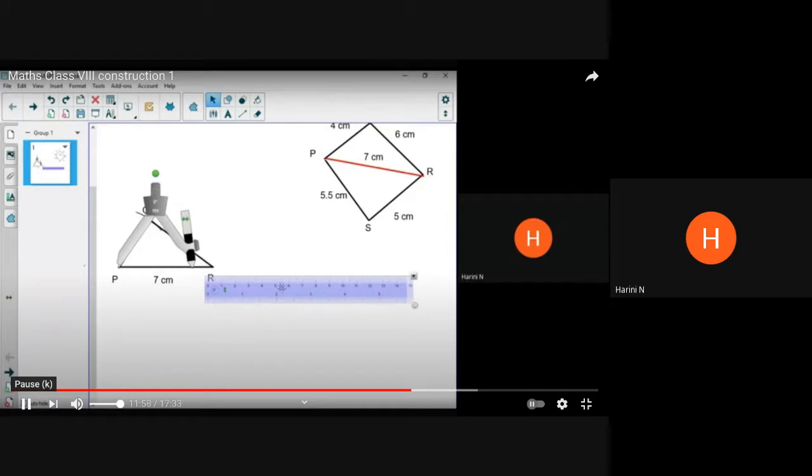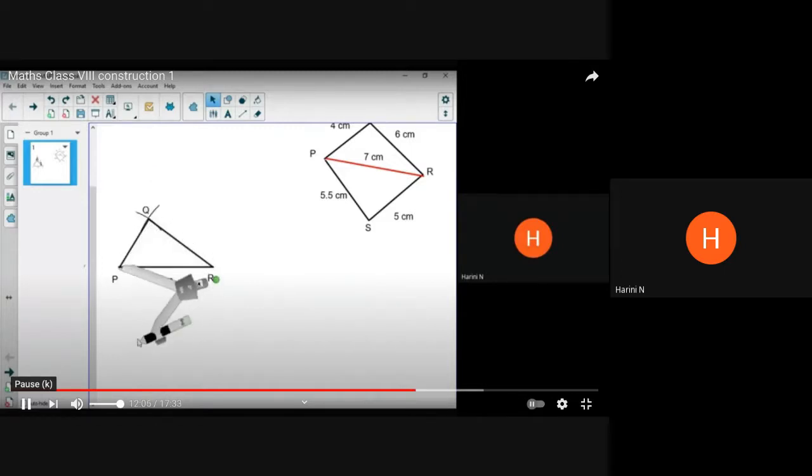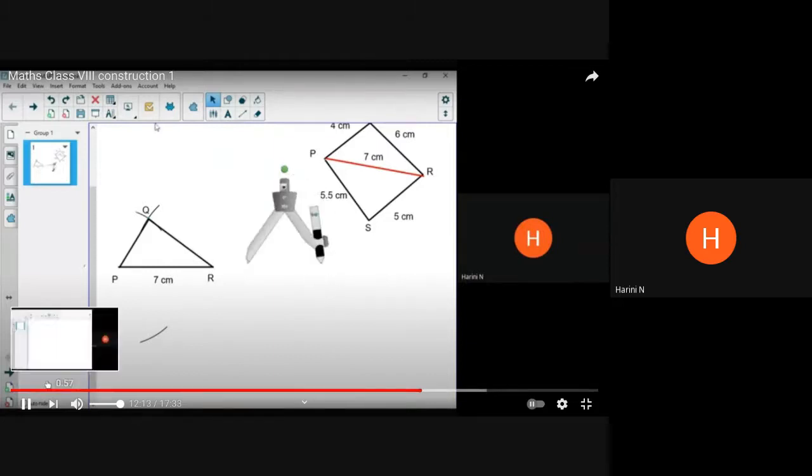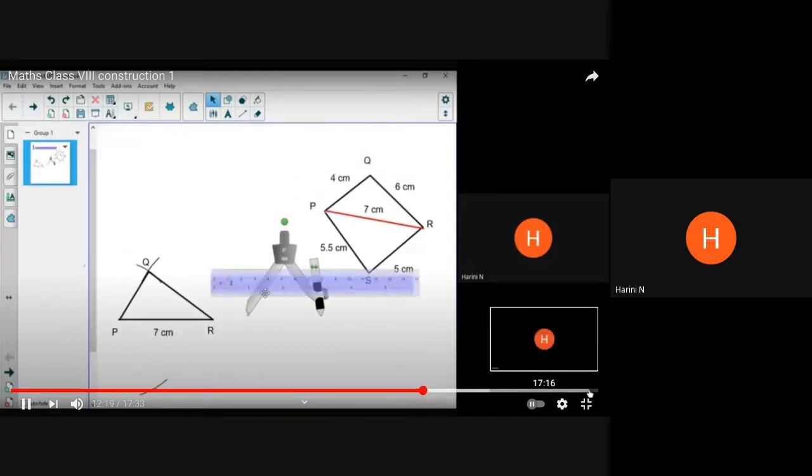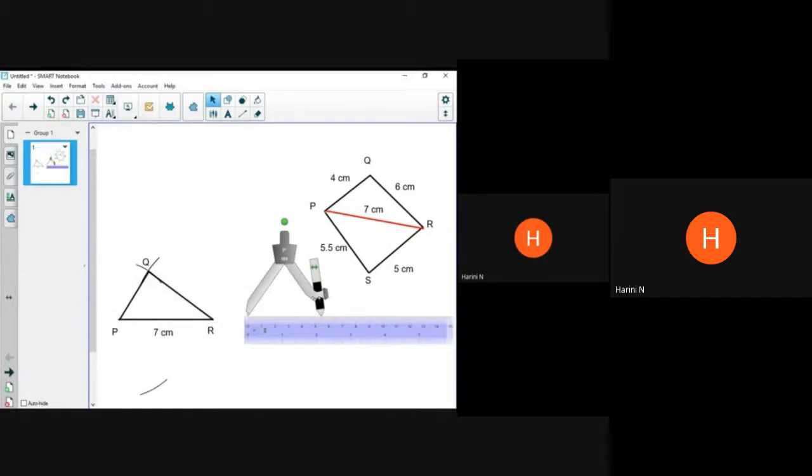Maybe your scale can be eliminated, don't want it anymore. Then again, you have to turn your compass, bring it down like this. Then you can start drawing your arc like that. Right? Then again, you can take your compass back. Now you have to measure a length of 5 centimeters because from Q it is going to be 5. So you have to reduce your length to 5. Almost 5. Now you can remove your scale.